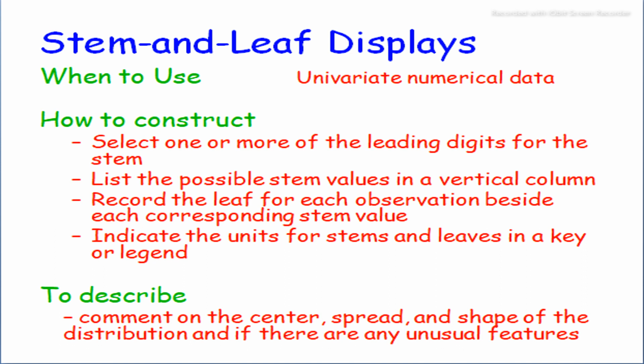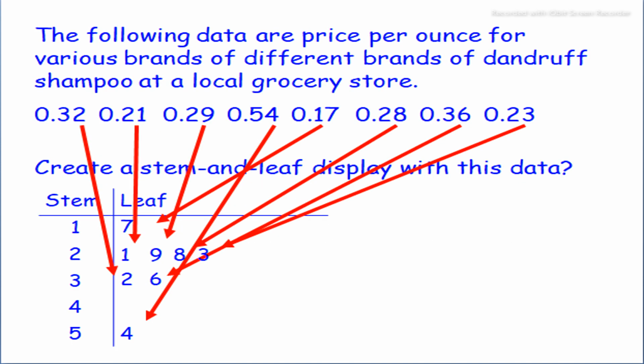To describe a stem and leaf display, we comment on the center, spread, and shape of the distribution and any unusual features, as given in the slide.